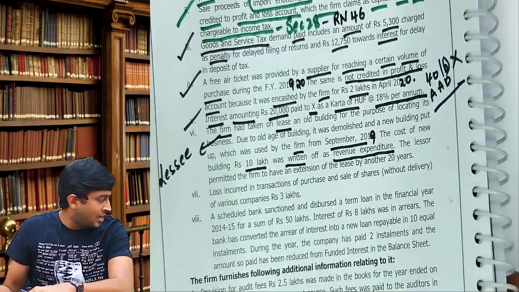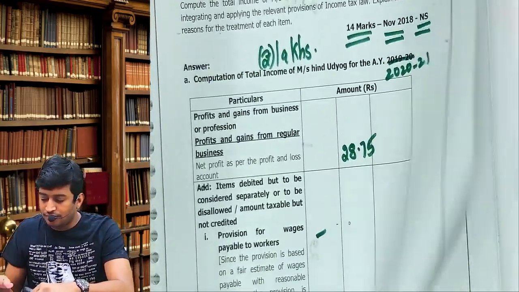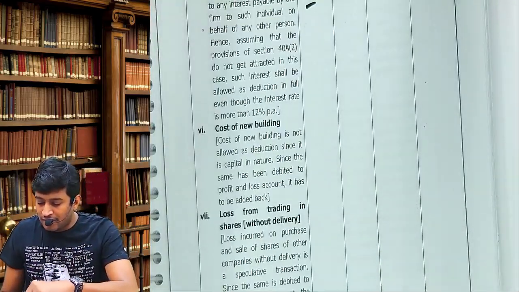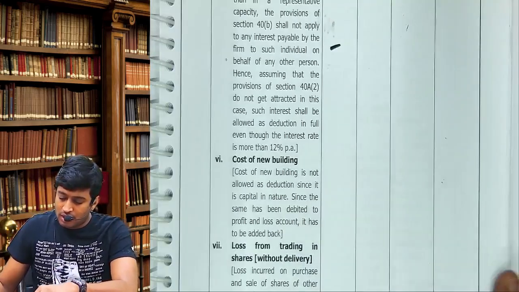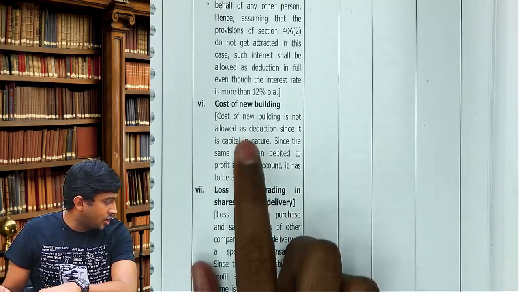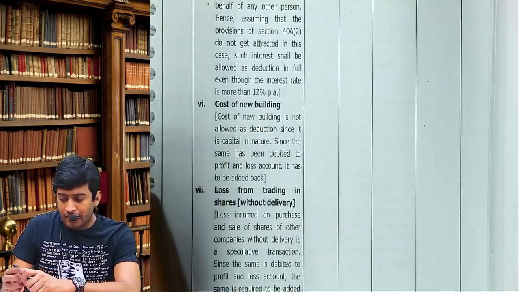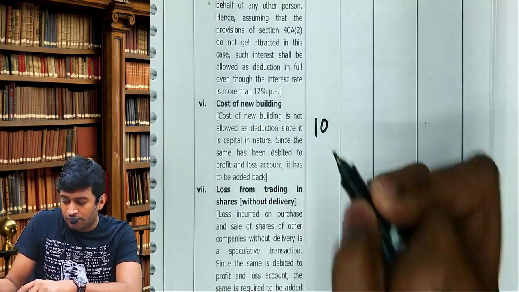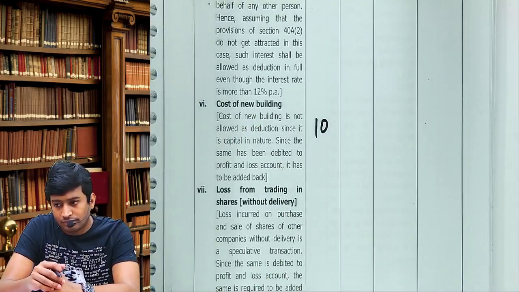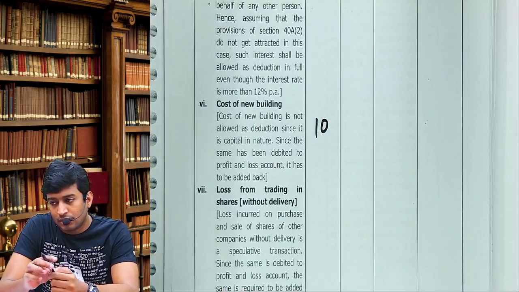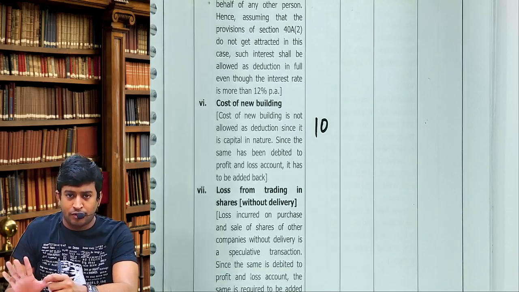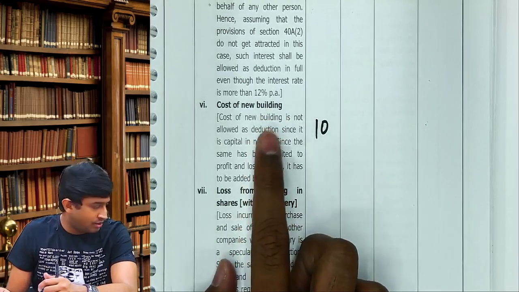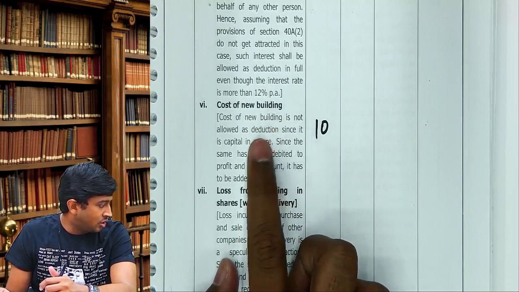Chalo, let's continue with the answer. Page number 185. Can you see point number 6? Cost of new building, write 10 lakhs there. But on the 10, what do you get? Depreciation. Before we go, read the story of this, please.